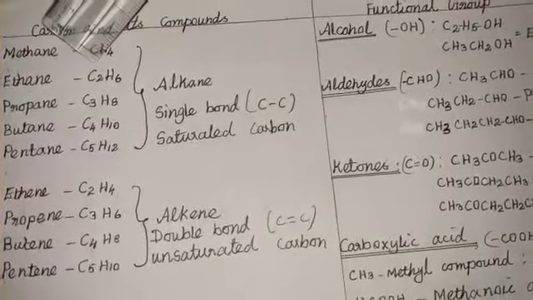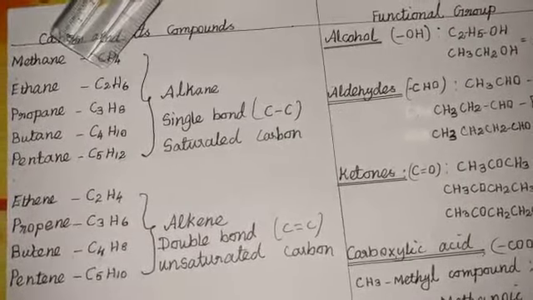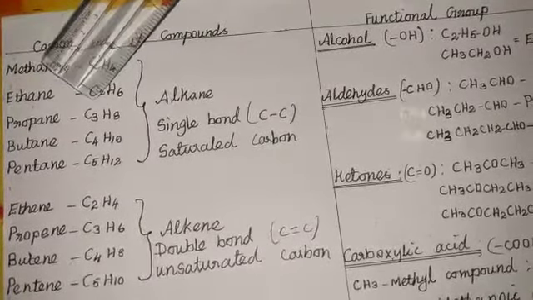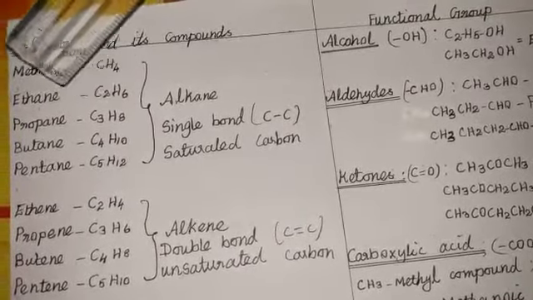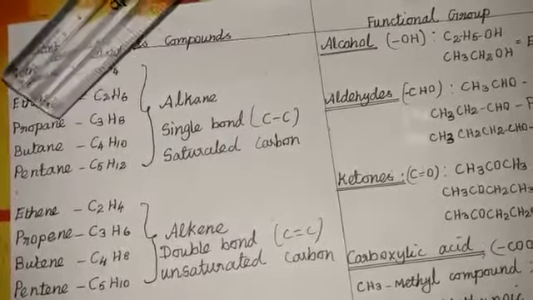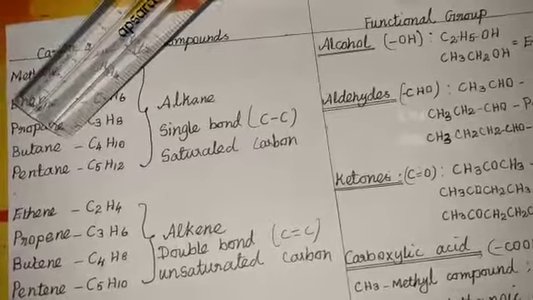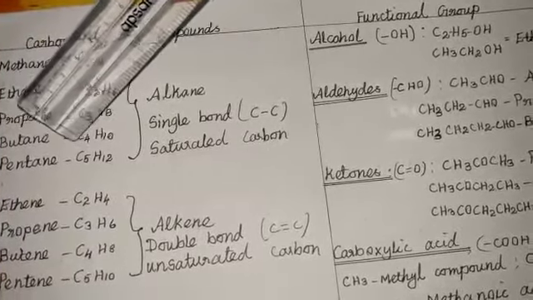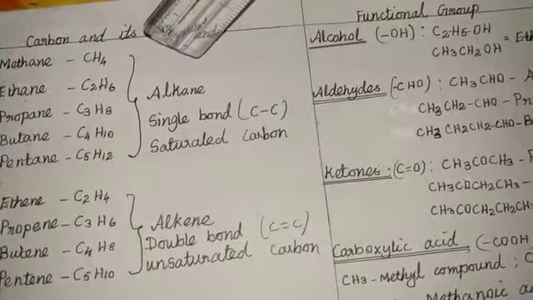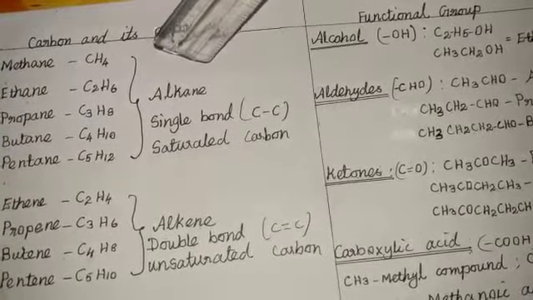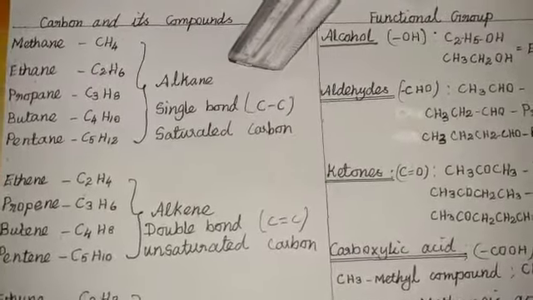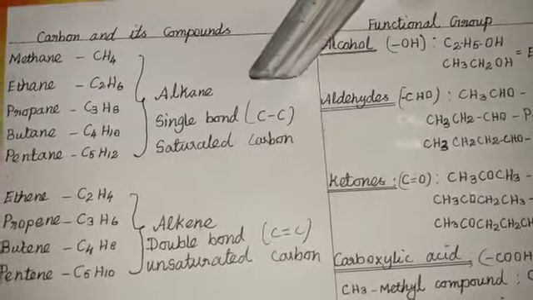Two carbon atoms present, it is called ethane. Three carbon atoms present, that is called propane. Four carbon atoms present, that is called butane. Five carbon atoms present, that is called benzene. That is for alkane compounds. It is a single bond compound. The bonding between carbon and carbon is single, that is a saturated carbon.